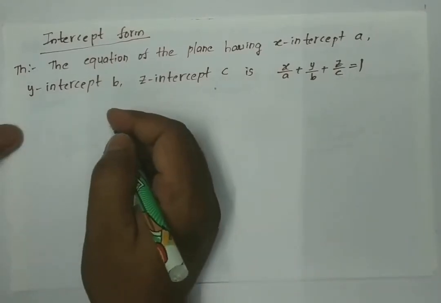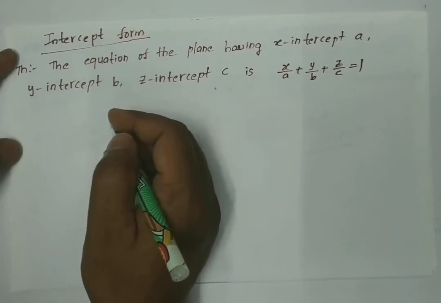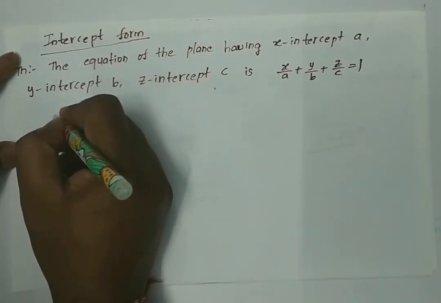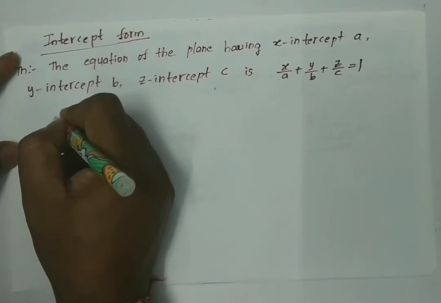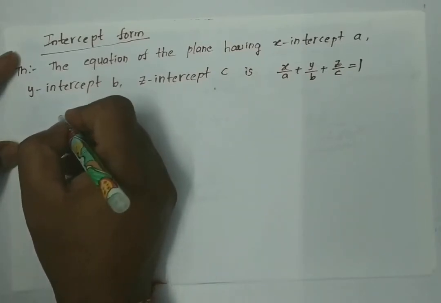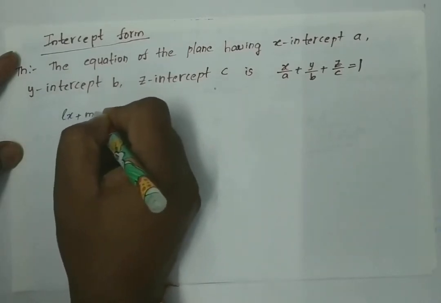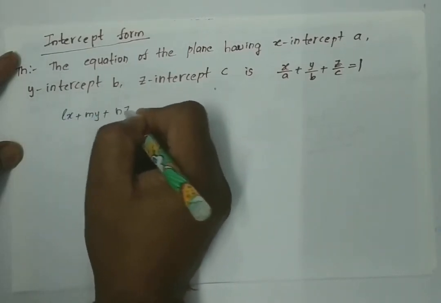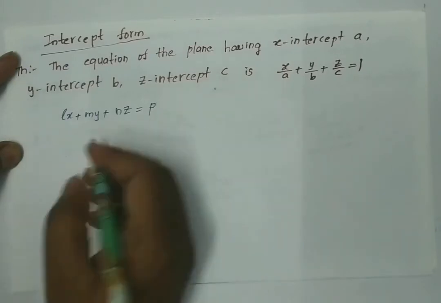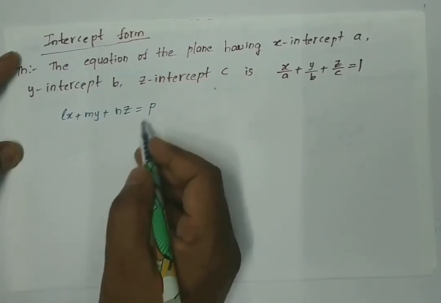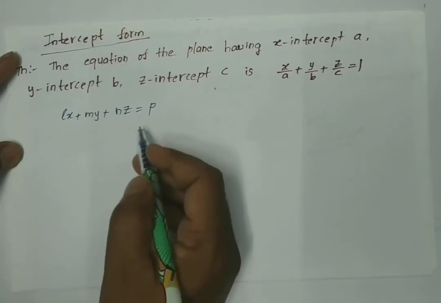Students, already we know that the general equation of a plane in normal form is given by Lx plus My plus Nz is equal to P. Lx plus My plus Nz is equal to P. So this equation represents the equation of a plane in normal form.